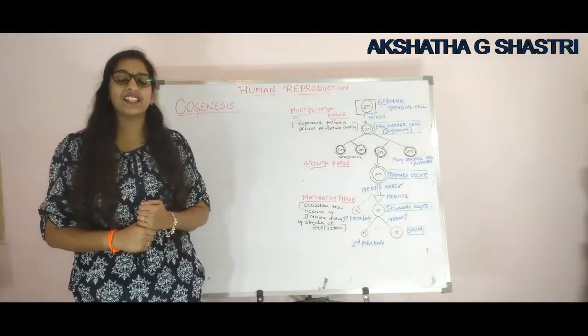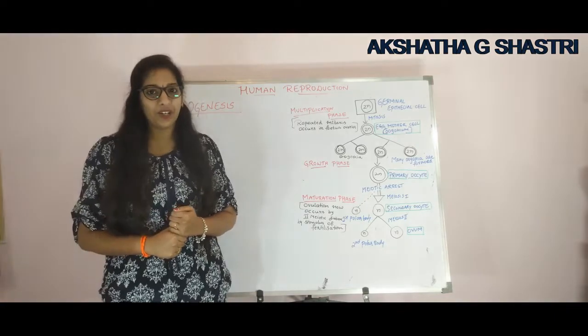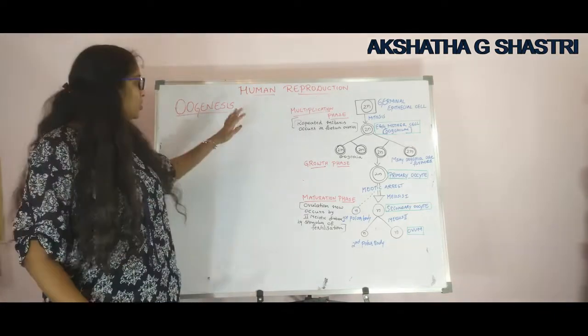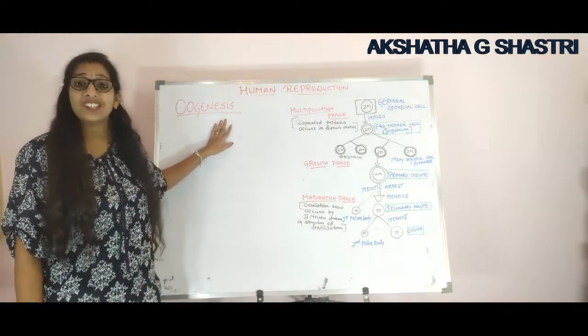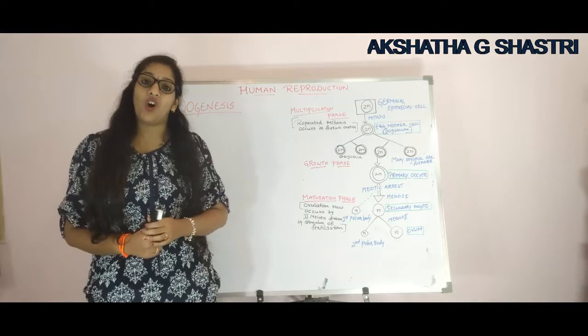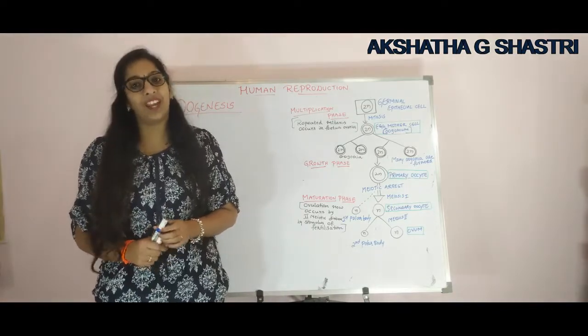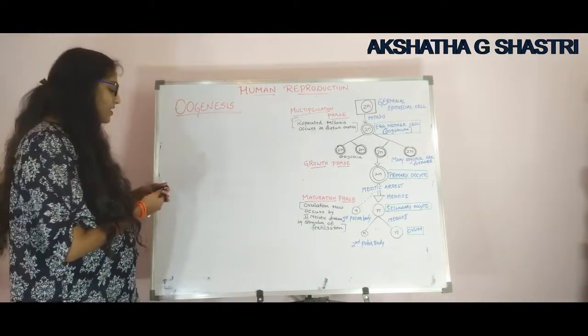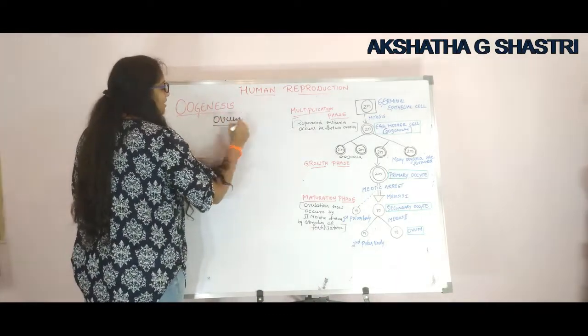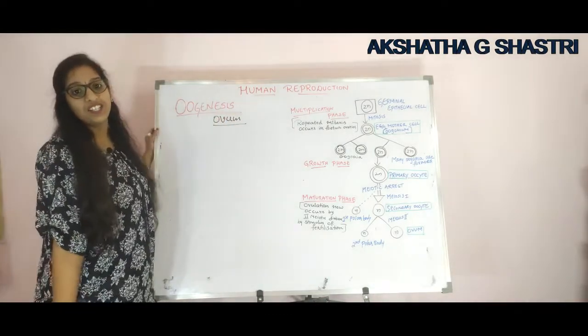In the last class, we had discussed about spermatogenesis, right? Today, let us go for oogenesis. Oogenesis means what? It is the process of formation of mature female gamete, or the process of formation of ovum, is known as oogenesis.